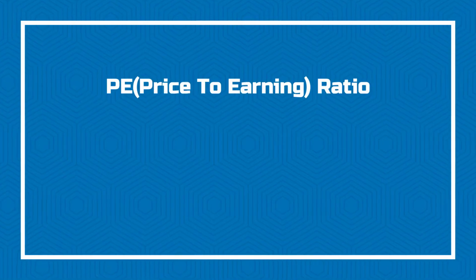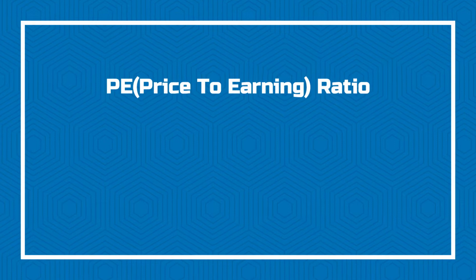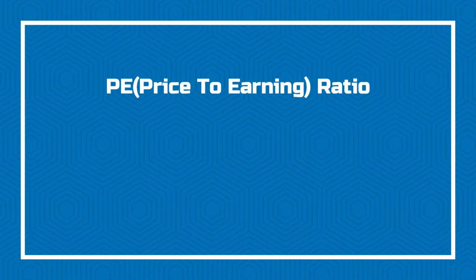So now talking about the second ratio, that is PE ratio, that is price to earnings ratio. The formula for the same is market price per share upon EPS. Now let's say the price of the share is 100 rupees and EPS we just calculated before, which was 10. So now the PE ratio comes to 10:1. Now what does this mean? This means that an investor is ready to pay 10 times the amount that he earns.